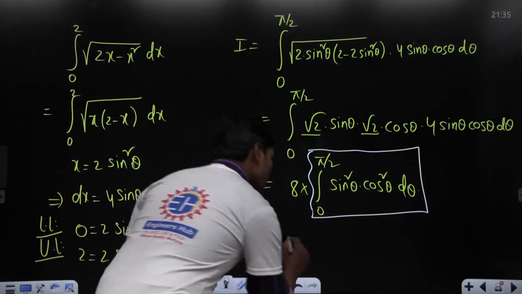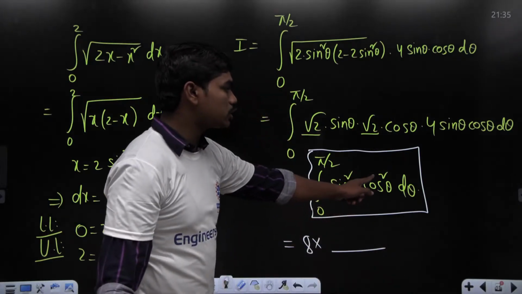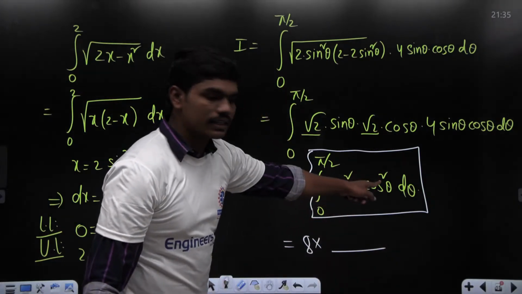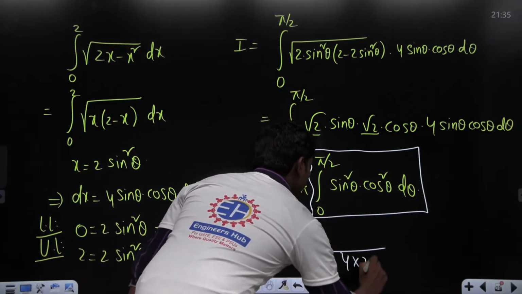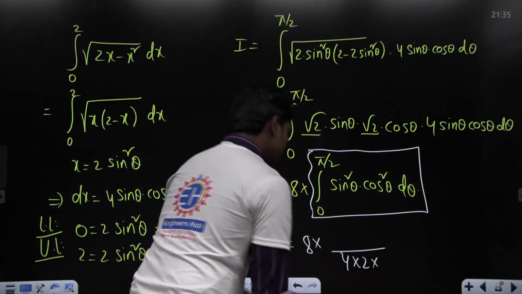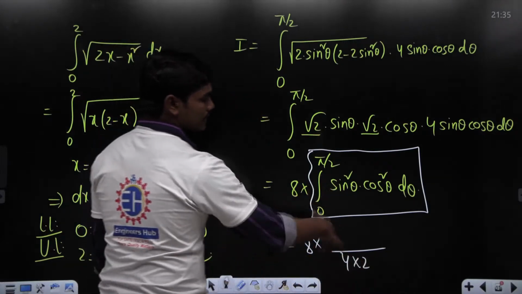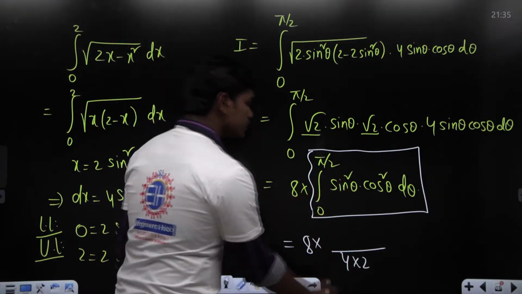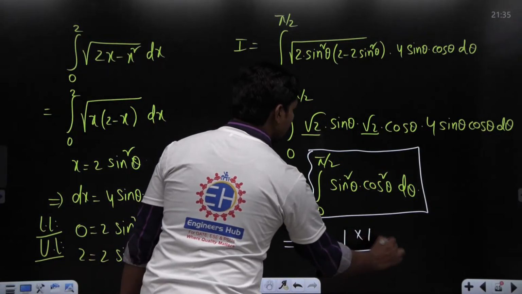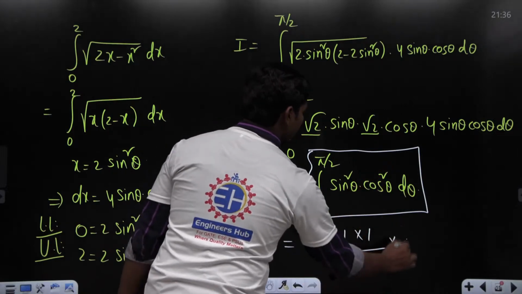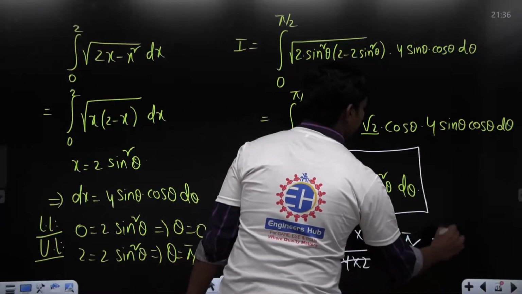So 8 into, here this is even and this is also even, and this is 2 and this is also 2. So 2 plus 2 is 4, into 2, of course we can't write 0 next, because then the denominator gets 0 and the fraction is indefinite. Now if you have 2 here, 1, that's it, finished. Again for the corresponding 2, we have one more 1, into, since both of these are even, pi by 2. If you cancel the things, the answer is pi by 2.